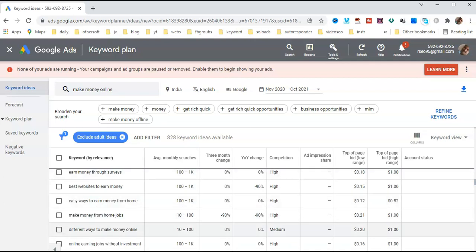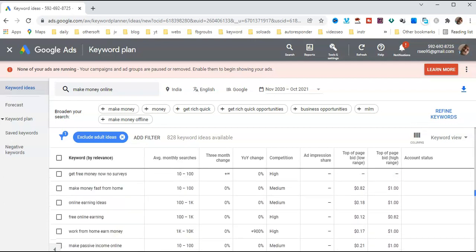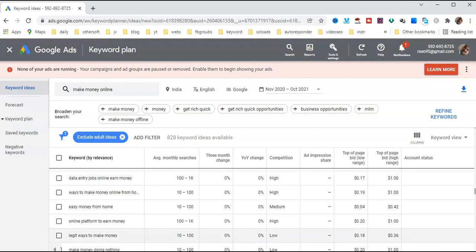Average monthly searches are 10 to 100. Competition is high. You can check low competition keywords. This is one of the free keyword research websites.